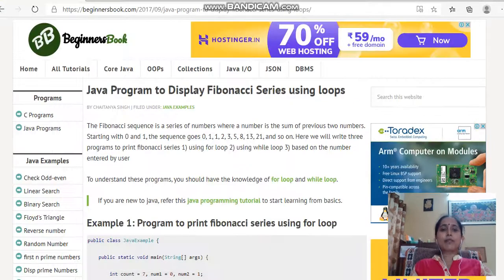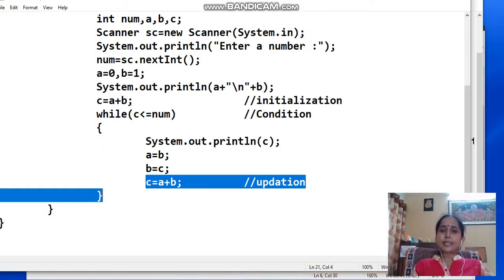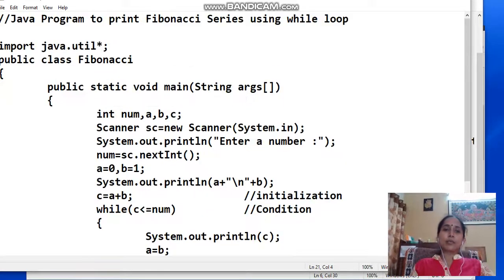Now this way we have completed all the 3 programs as we can see out here, right? So 3 programs using for loop or while loop have been explained to you. I hope the working of loops is clear to each one of you. So that's all for today. Keep doing the same programs with the help of different loops. Do the for one with while, do the while one with do while, so that you have a clear understanding of loops.